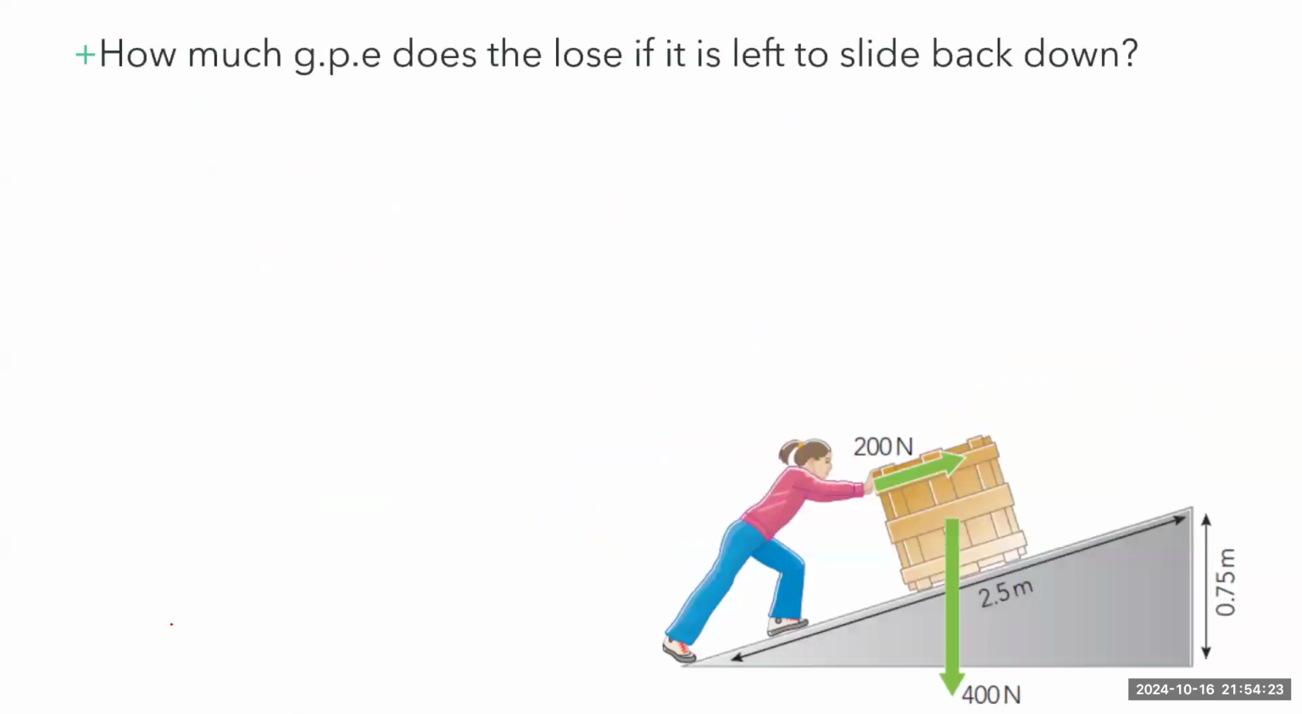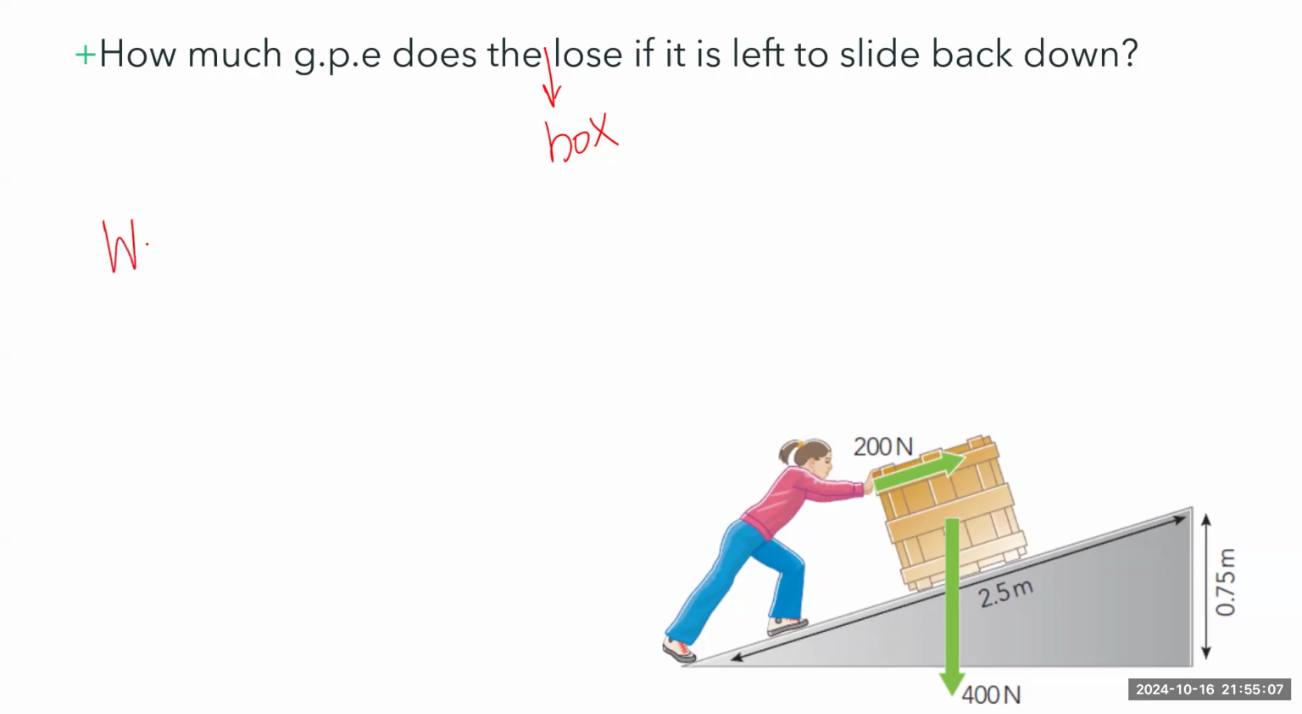Okay, the next part is how much GPE does the box, or the crate, lose if it is left to slide back down? So if the box starts here and it slides back down to this position, how much GPE would it lose? This means what is the energy that will be transferred from the box, or that the box will lose if it is left to slide down. And we also know that the energy transferred or lost would be equal to the work done, because the box will slide down due to the force of gravity. And this is mechanical work done, so we know how to calculate it.